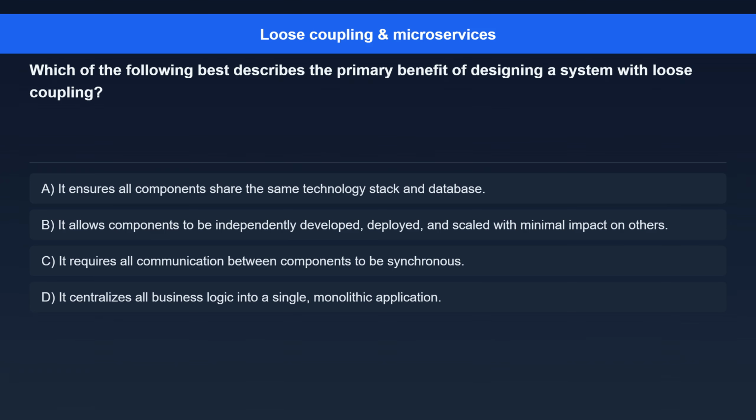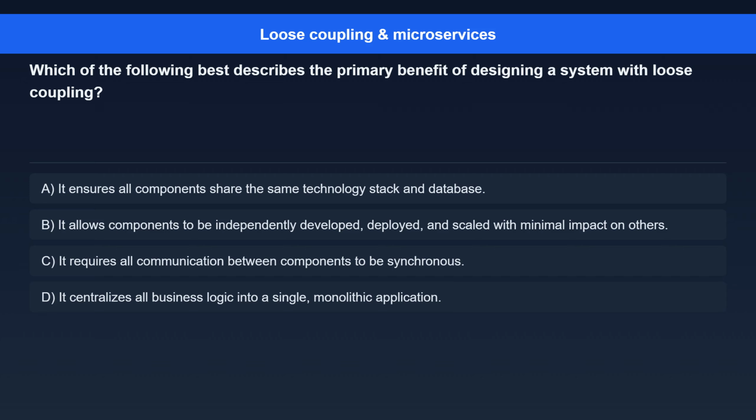Question 1. Which of the following best describes the primary benefit of designing a system with loose coupling? Option A. It ensures all components share the same technology stack and database. Option B. It allows components to be independently developed, deployed, and scaled with minimal impact on others.